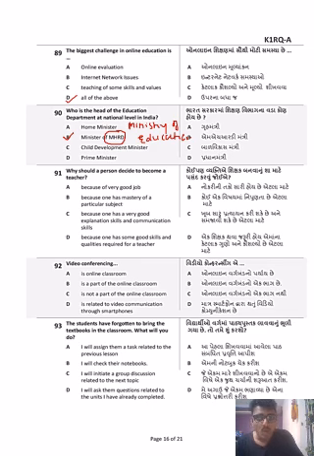Why should a person decide to become a teacher? Because it's a very good job, because one has to master a particular subject, because one has very good explanation skills and communication skills, because one has good skills and qualities required for a teacher. If a person decides to become a teacher, the very important thing is they should have good skills and qualities required for a teacher. Good communication can be in every field.